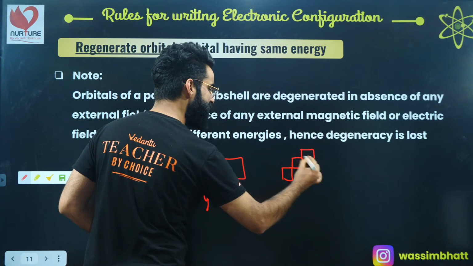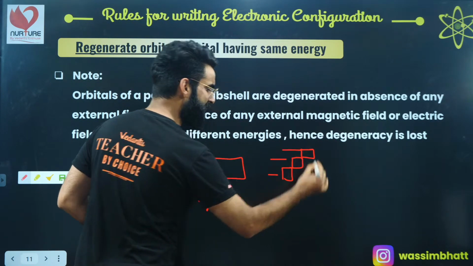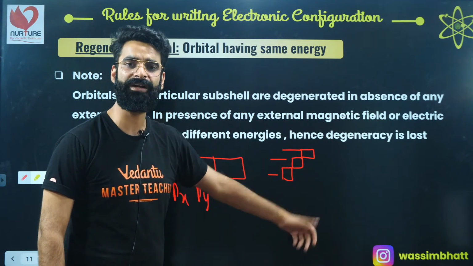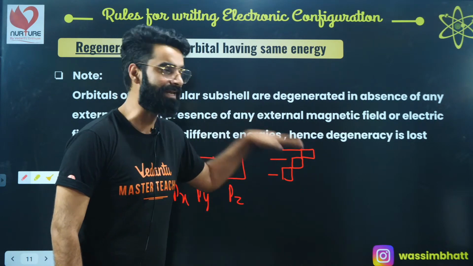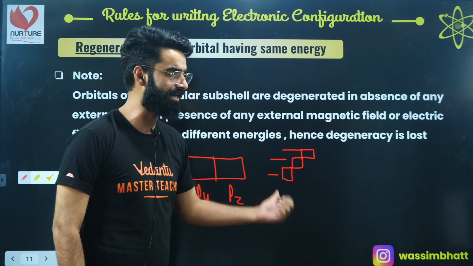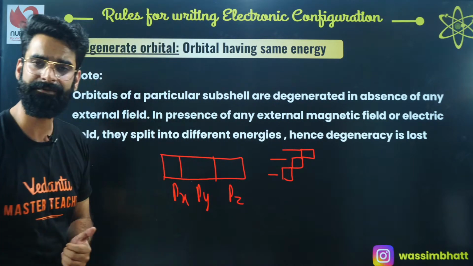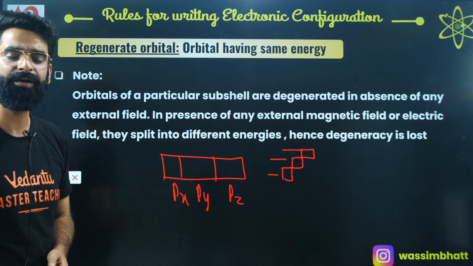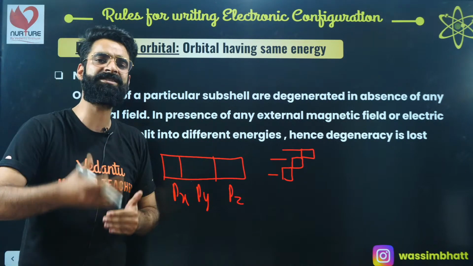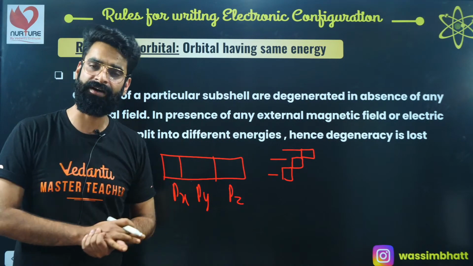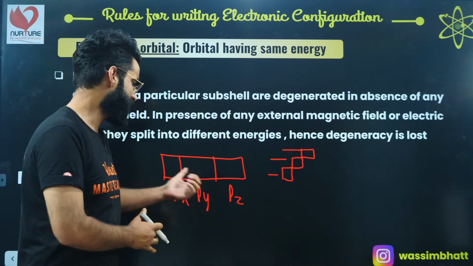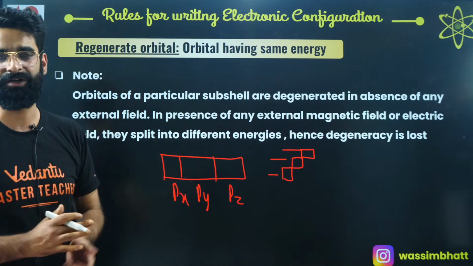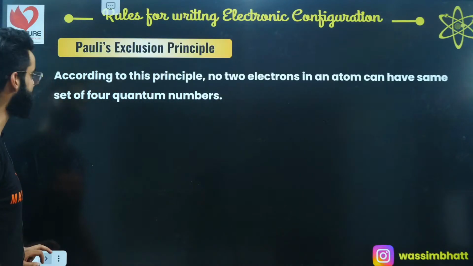Their energy becomes different, or I can clearly say their degeneracy is lost. Why is that? Because of the presence of an external electric or magnetic field. Whereas without the presence of external electric and magnetic field, they will always be degenerate if they belong to the same subshell. I'm sure everything is clear till here.